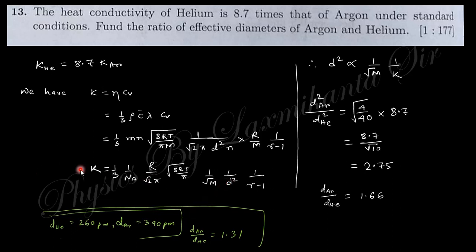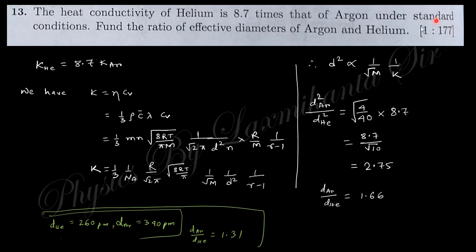So d of argon and d of helium: helium is 4, argon is 40, and this is 8.7 times. So this is 2.7, and if you take the root, so 1.66.